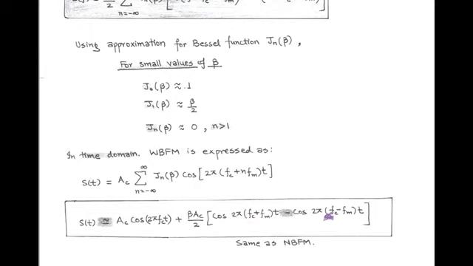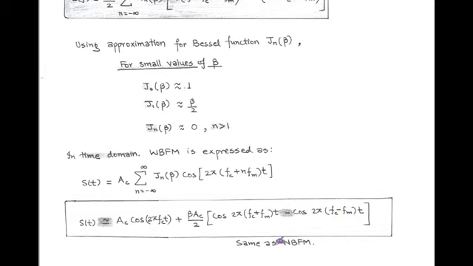Also, when n equals 1, the Bessel function is J1 beta and its value is beta upon 2. And for n equals minus 1, the Bessel function is J minus 1 beta and its value is minus beta upon 2. So, when we put n equals plus minus 1, we get the second term having upper side frequency and lower side frequency, and there is a negative sign with LSB frequency.